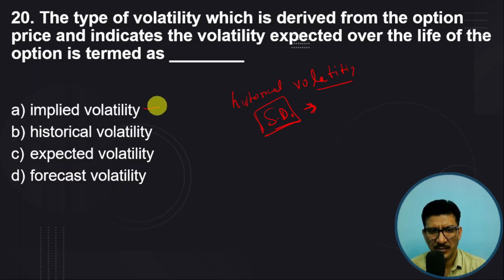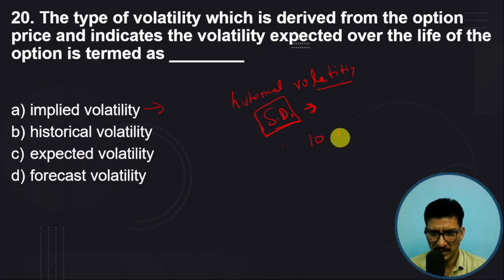Implied volatility means, whatever the option premium is and the time to expire the contract, we can get the anticipation of the volatility during the life.